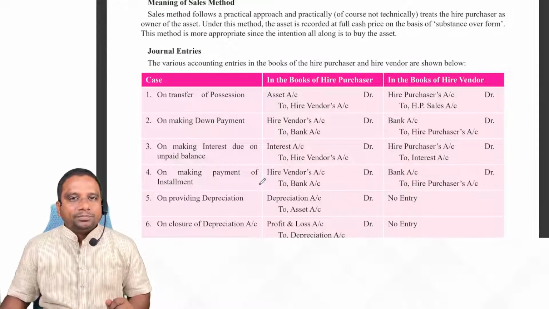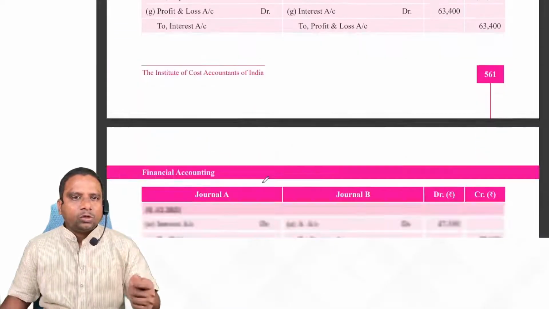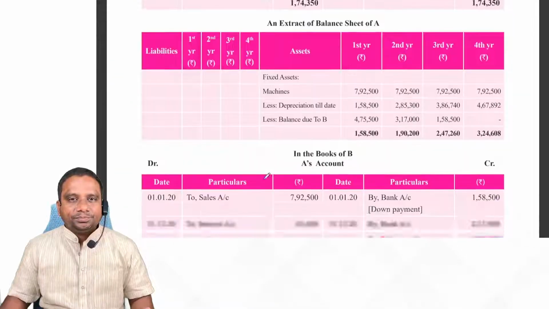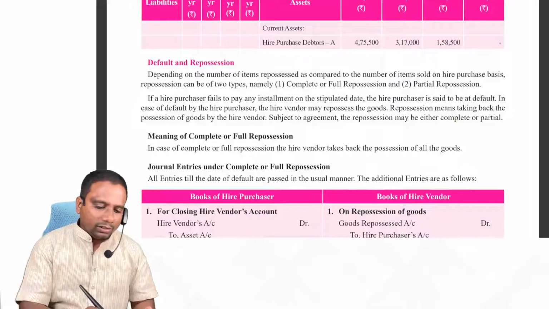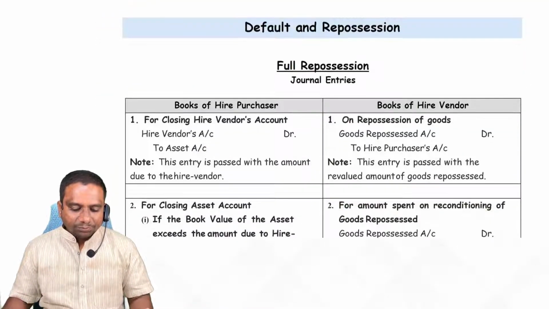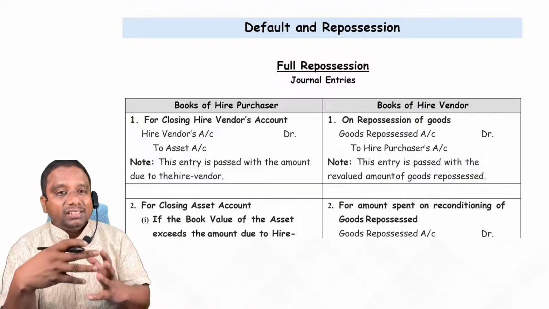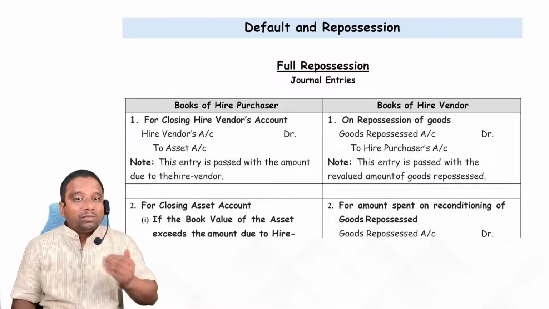That's it. And the next important concept, remaining problems you can check. The next important concept is repossession. Repossession of the asset. Suppose the hire purchaser fails to pay any installment, then the hire vendor will take back the asset.